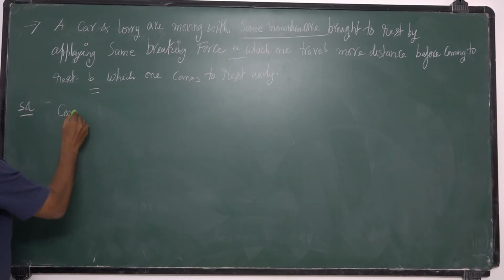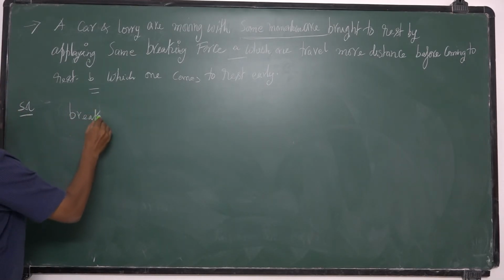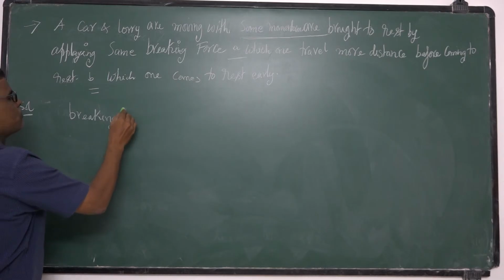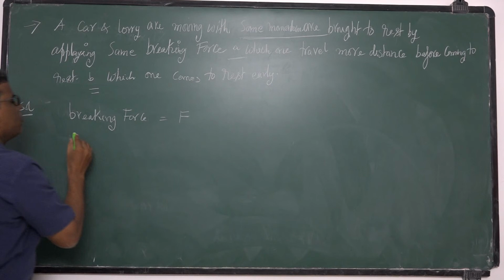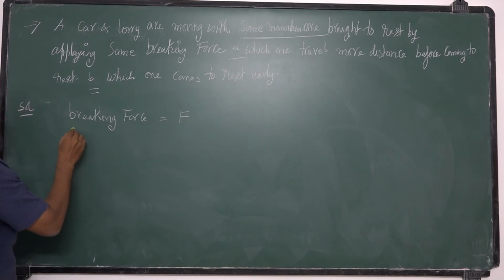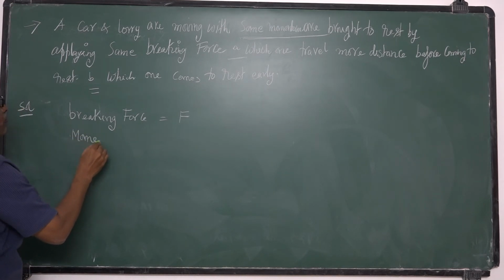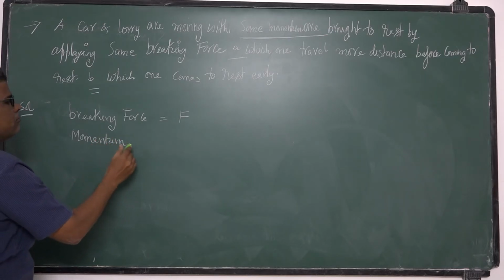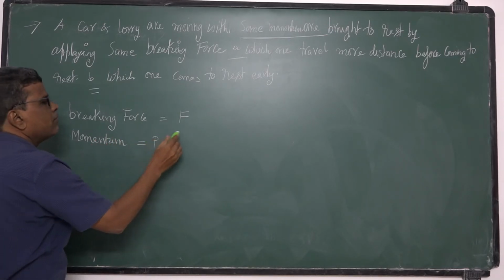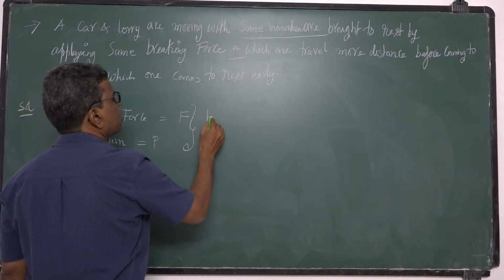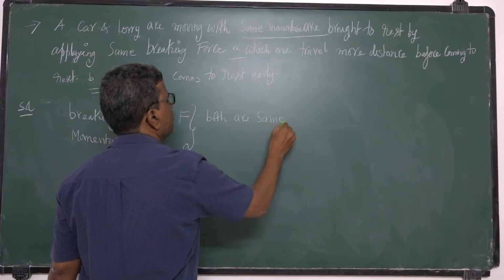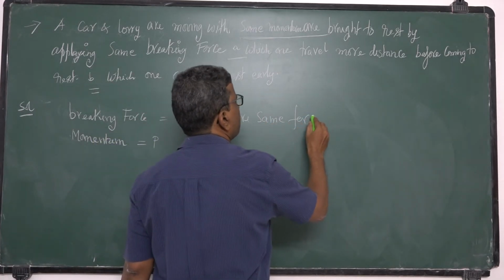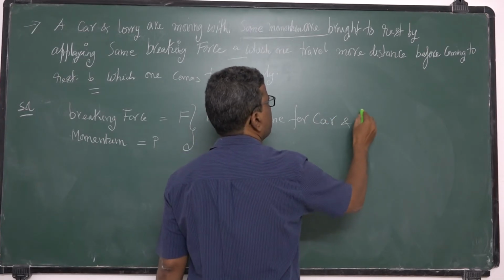Car and lorry, same braking force here. Braking force is same, let it be F. Momentum, let it be P. Both are same for car and lorry.